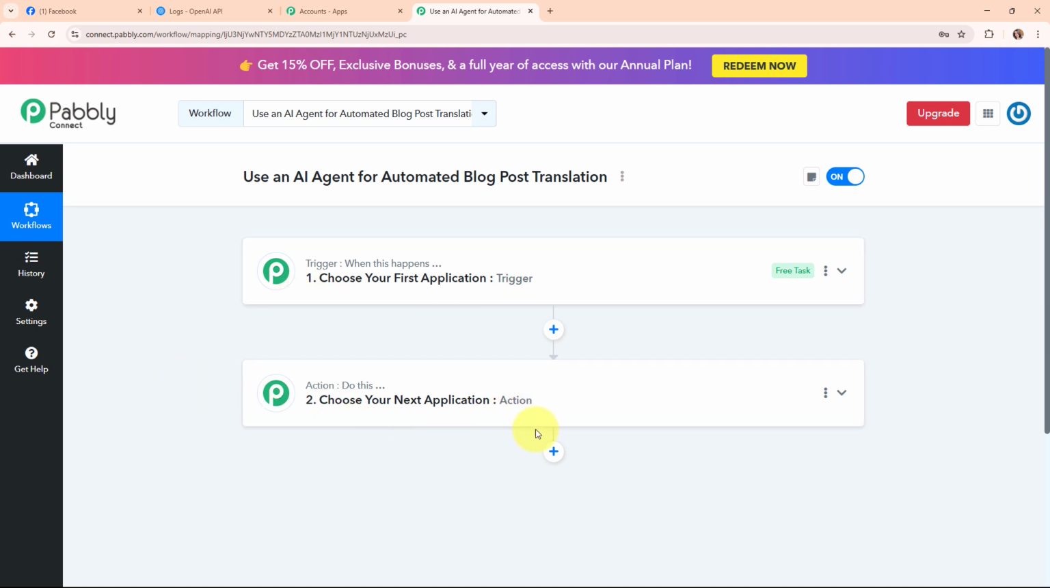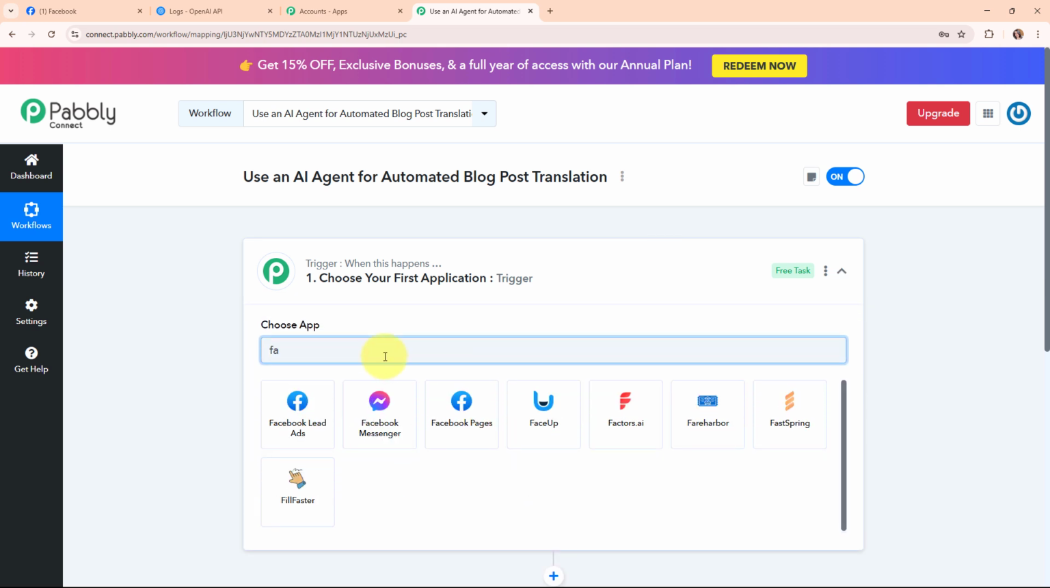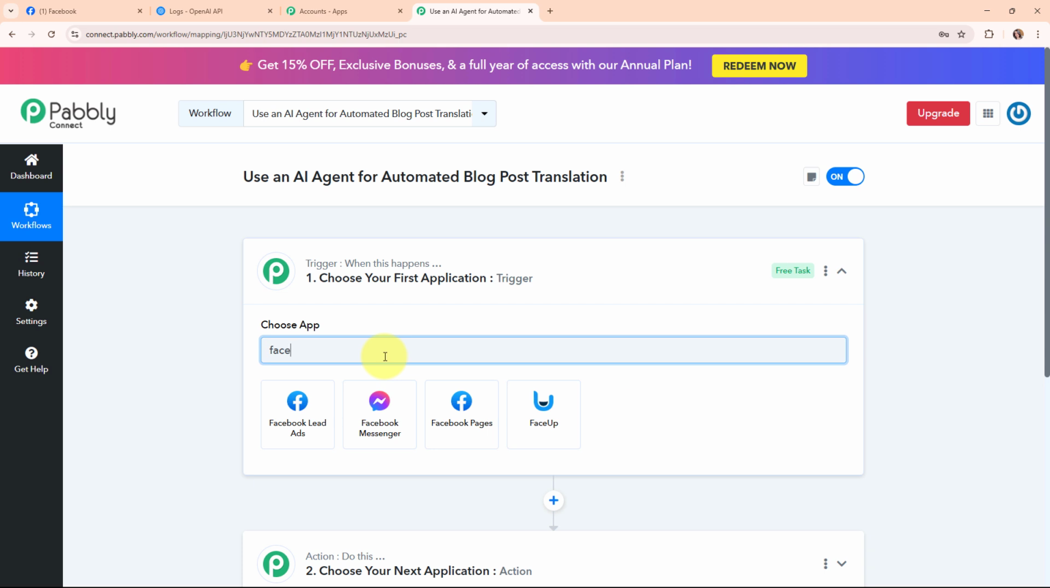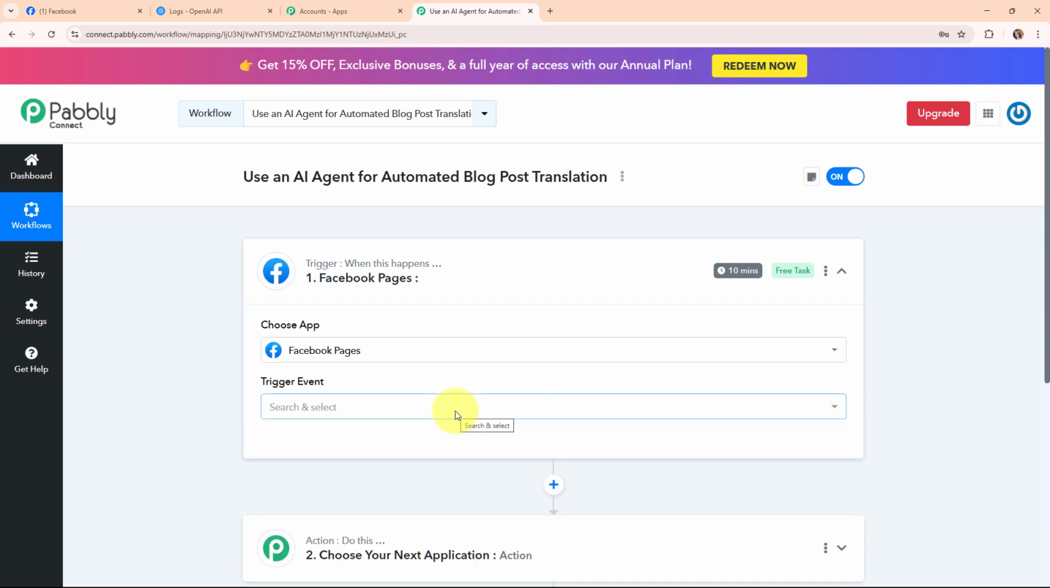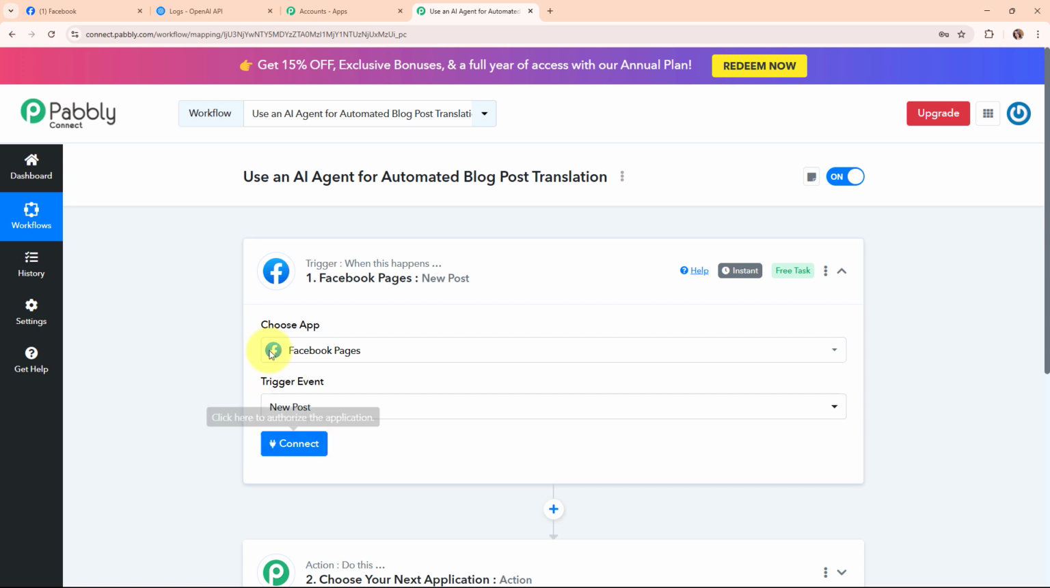Now let's begin the automation by simply setting up a trigger. So here I'm going to select my trigger application as Facebook page because I'm going to post new blog post on my Facebook page. So Facebook is a social media platform where you can connect with friends, family and communities from around the world. So in my Facebook page's trigger step I'm going to select my trigger event as new post, so that when I'm going to post a new blog post on my Facebook page for my English audience, then automatically Pabbly Connect should capture the response, or you can say automatically this entire workflow should get triggered.